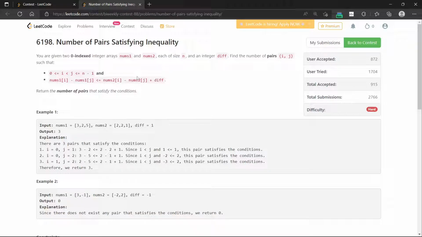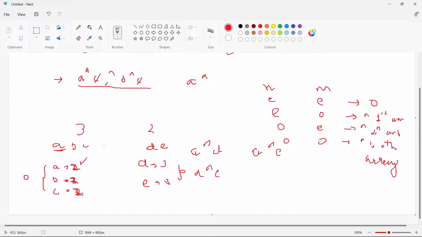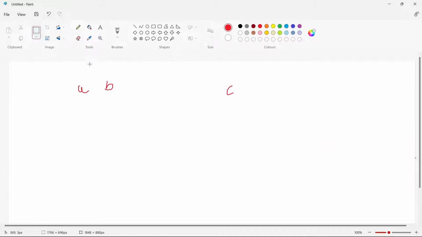So the next problem says that we need to find the number of pairs such that this condition is satisfied. And what this condition is, let us see. The condition says that let A be the first array, nums1, and B be the second array, nums2. It says that A[i] minus A[j] should be less than or equal to B[i] minus B[j] plus some difference, let us say K. So we need to find all the possible pairs i, j such that this is possible, where i is less than j. We need to find all these possible pairs.